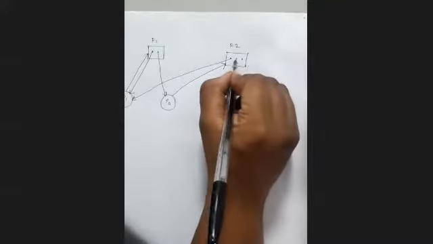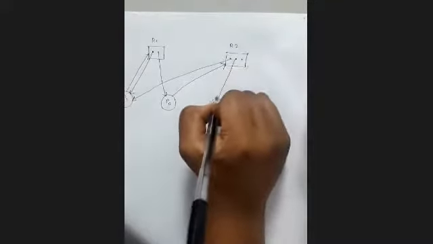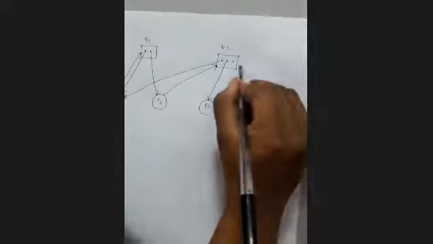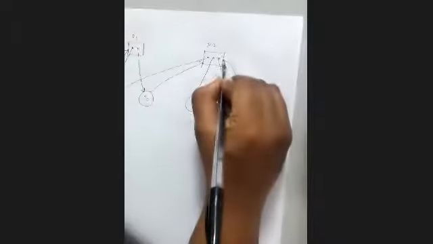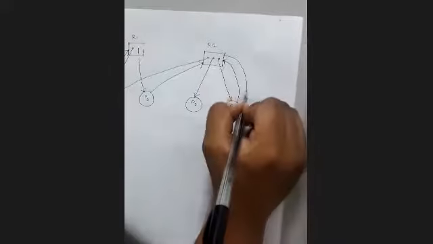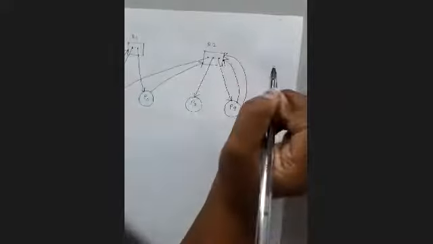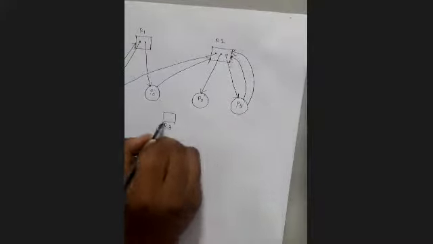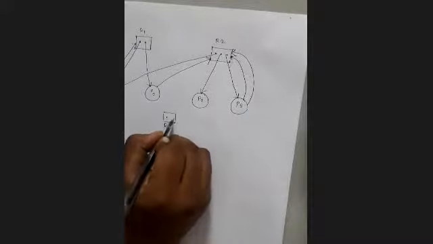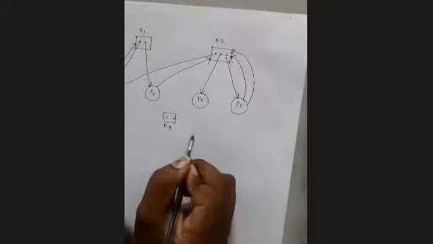One instance of R2 is allocated to P2, and one instance of R2 is allocated to P3. P3 is requesting R2 two times. One more resource is available, R3, which has 2 instances.